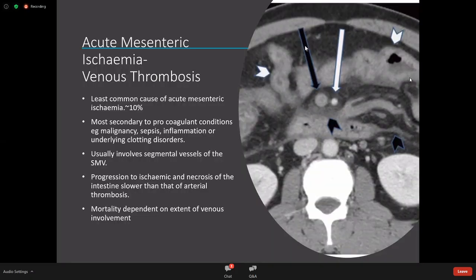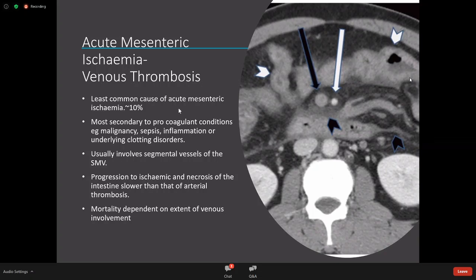So we've talked about blockage of the artery through thrombosis or embolus. Now we're going to talk about the big vein, the SMV here, that drains all the blood from the small bowel. So here again, we've got some very abnormal looking thickened small bowel as a consequence of ischemia. This is the artery, which has got contrast in it, which is still patent. And this is the vein, which has got a big clot in it.